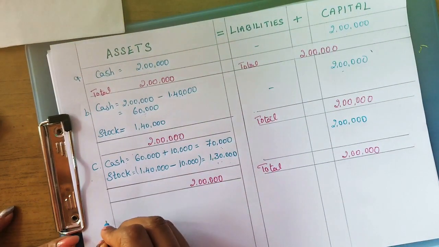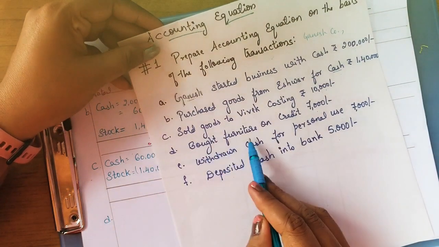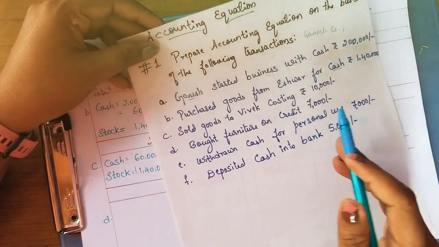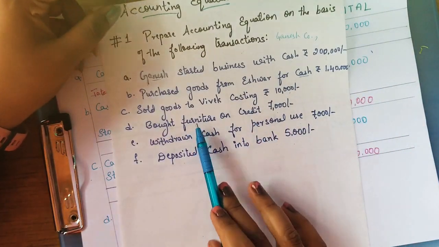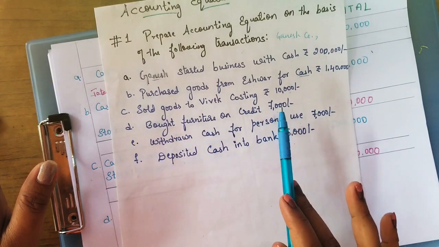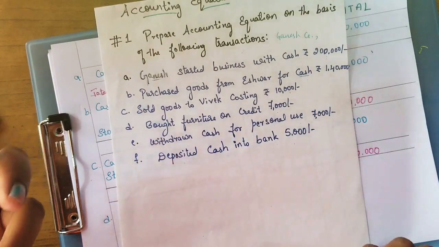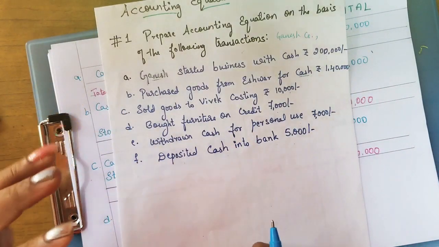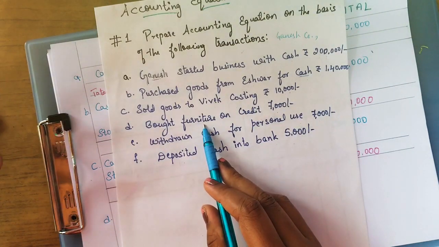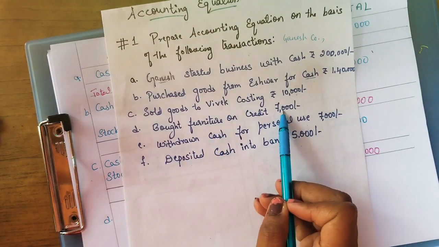Okay, next transaction, moving to the next transaction, that is: bought furniture on credit, rupees 7,000. Means what? I am purchasing furniture, but I didn't pay any cash here. I bought it, I borrowed. It is some sort of loan, or it is on a credit basis. So here the liability has been increasing. I have not paid the money for furniture, but I bought the furniture. I am liable to pay 7,000.